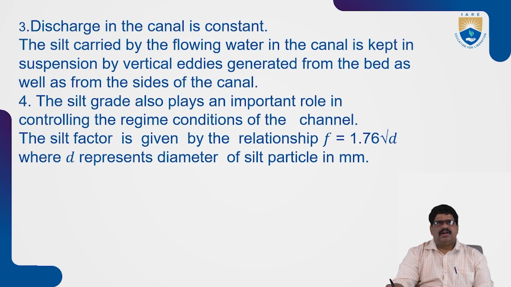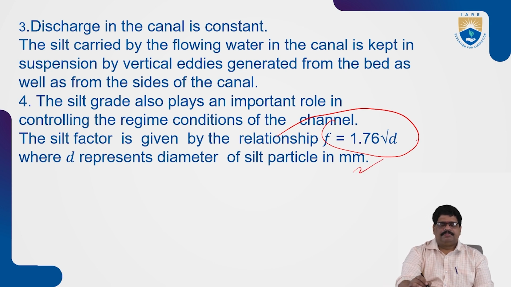The discharge of the channel is constant. The silt carrying the flow in the channel is kept suspended by vertical eddies generated from the bed and sides of the channel. The silt grade plays an important role in this channel. The silt factor is F is equal to 1.76 root D, where D represents the diameter of the silt particle in mm.